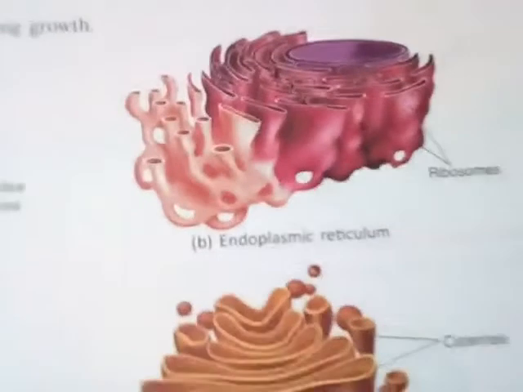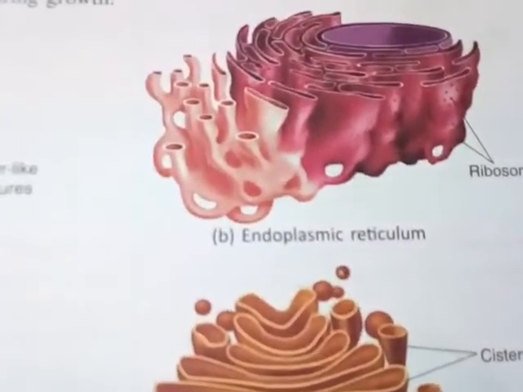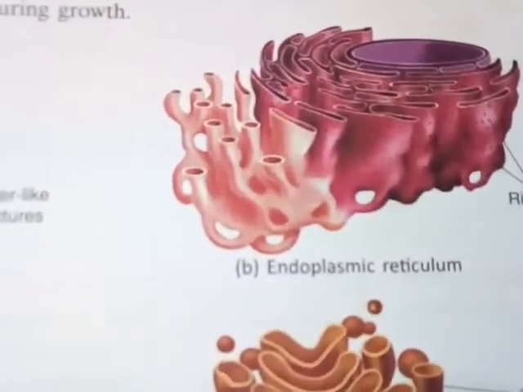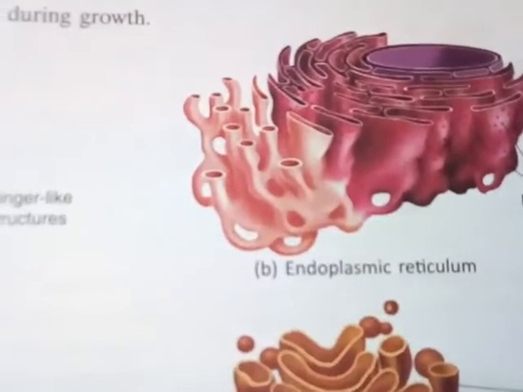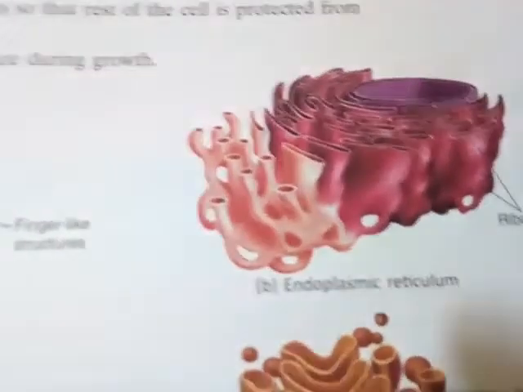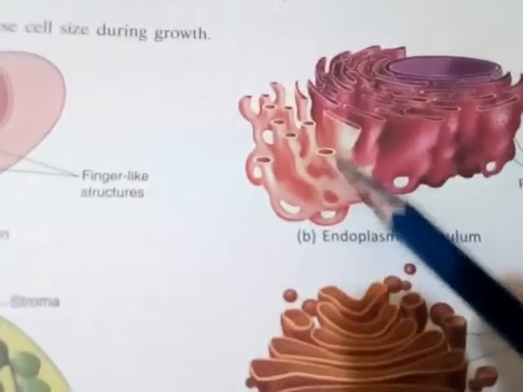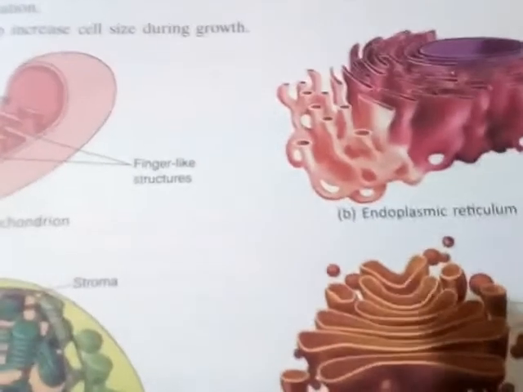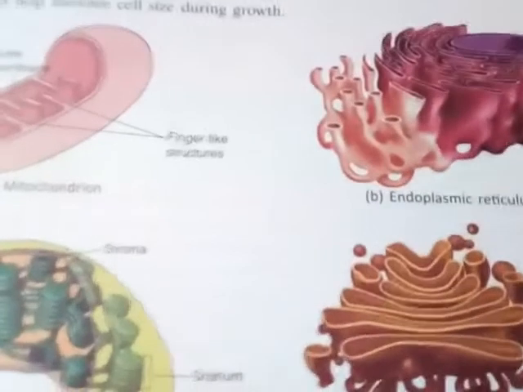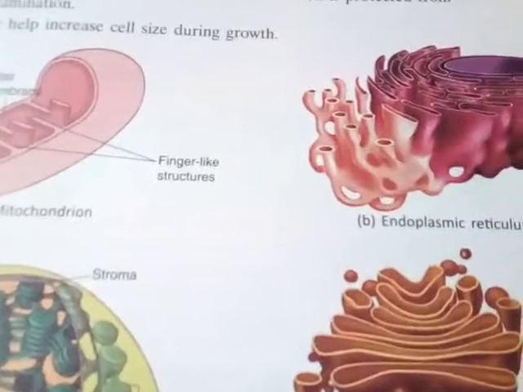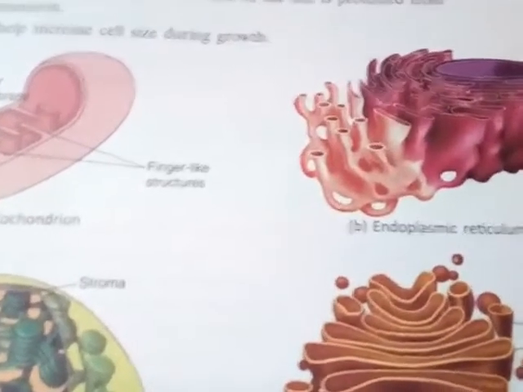Now coming to the endoplasmic reticulum, or in short the ER. It is basically a network of membrane and tube like structures. See students, these are the tube like structures, and the outer surface of the membrane is either smooth or rough.